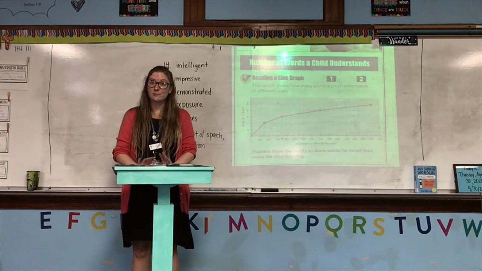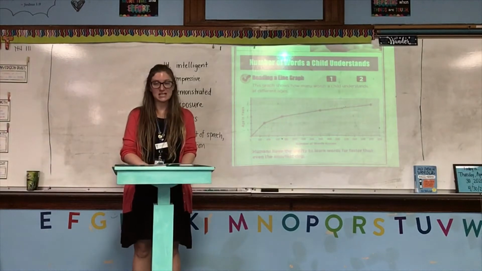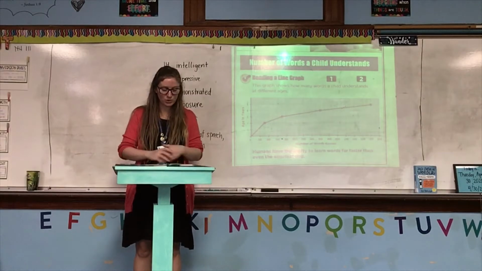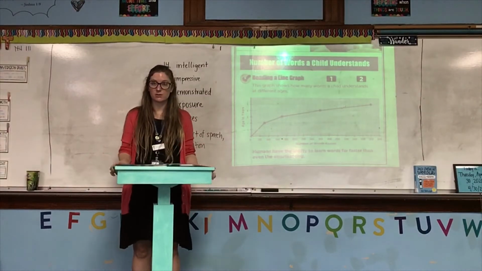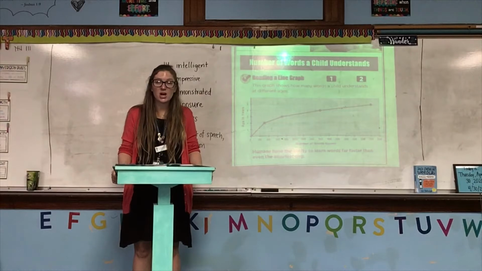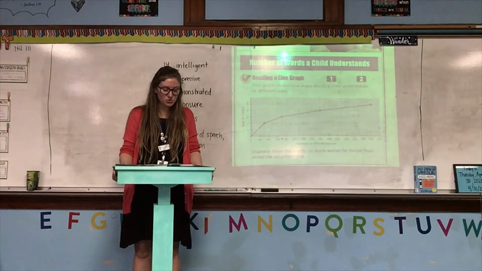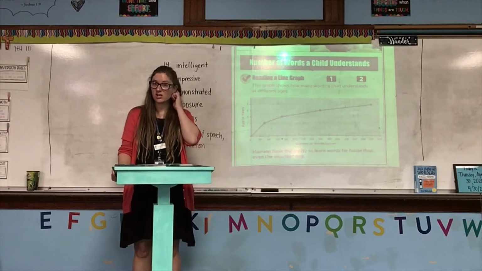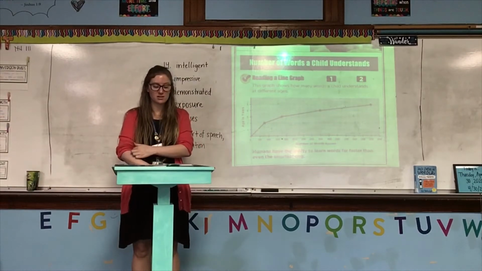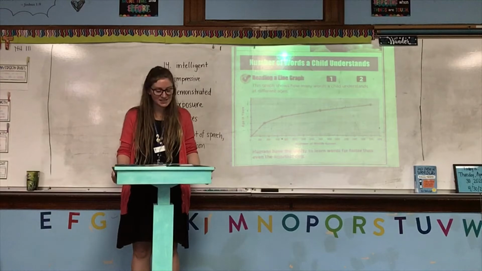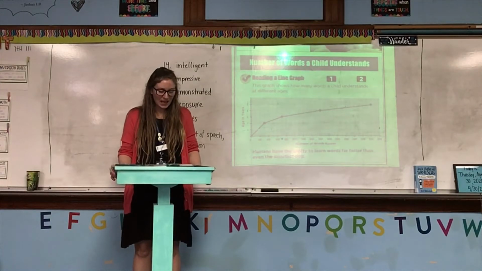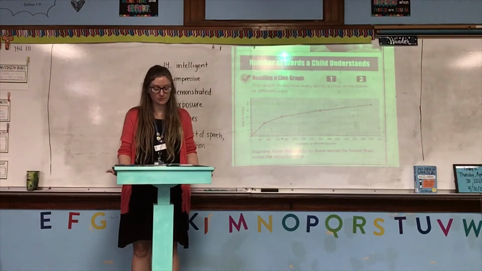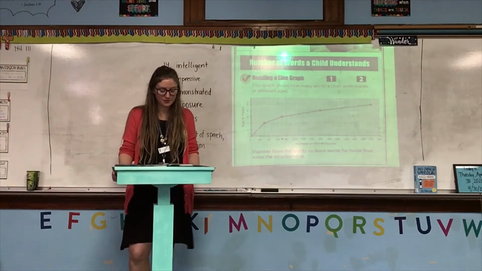Okay, now that you're done with the definitions, let's go ahead and read today's story. First, let's look at the bookmark and see what the genre is and the text feature that we're going to learn about today. The genre is a news story. News stories give up-to-date information about world events. And the text feature, so what we're going to be talking about and what you're going to be using to do your independent practice, is a line graph. And line graphs show changes over time. Let's go ahead and read. Read along with me while I read out loud.